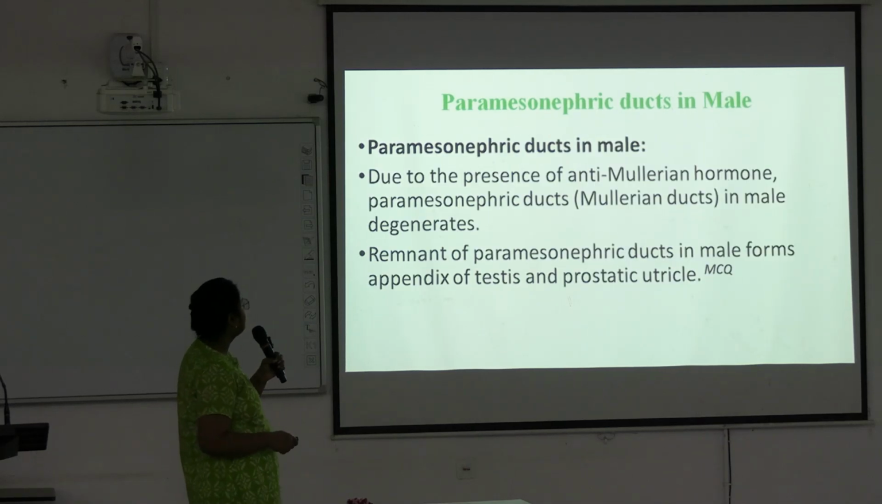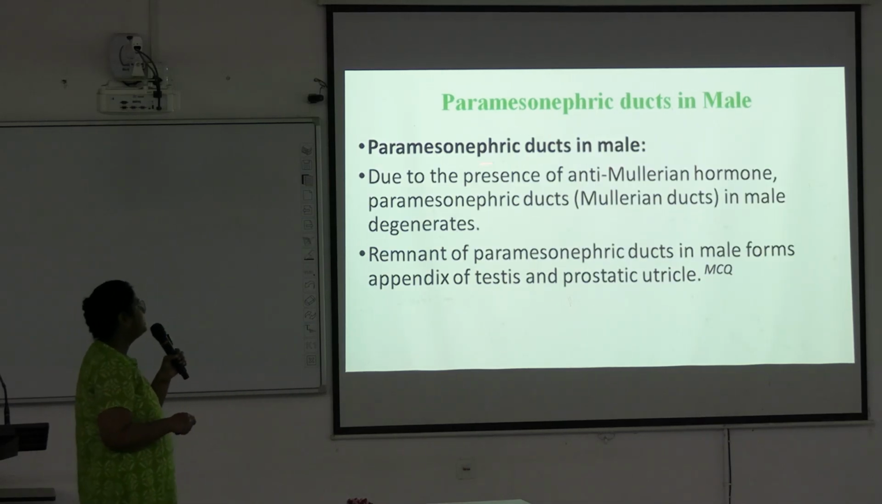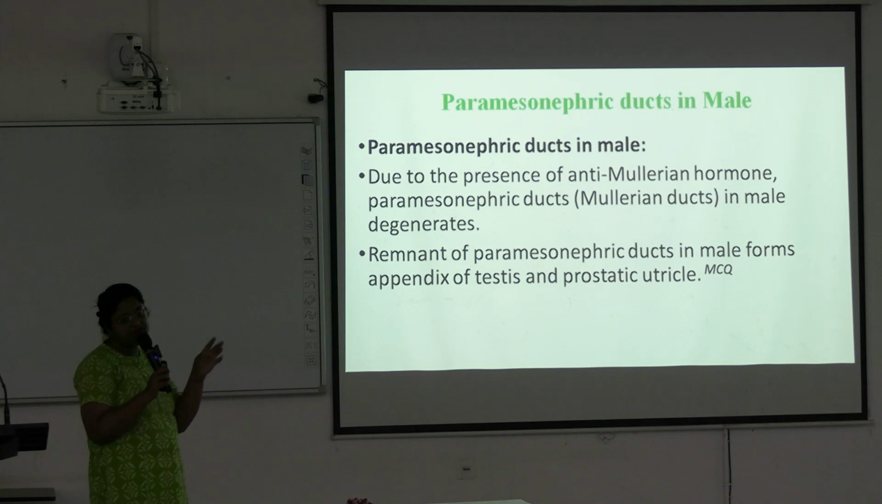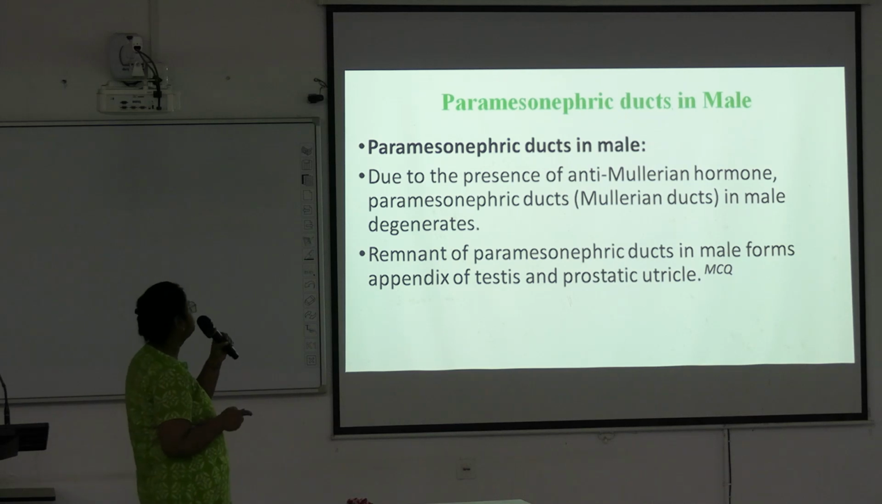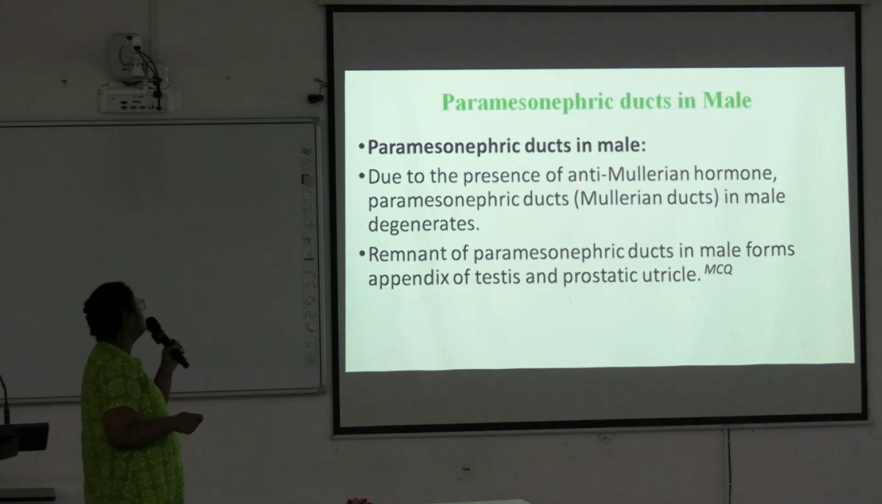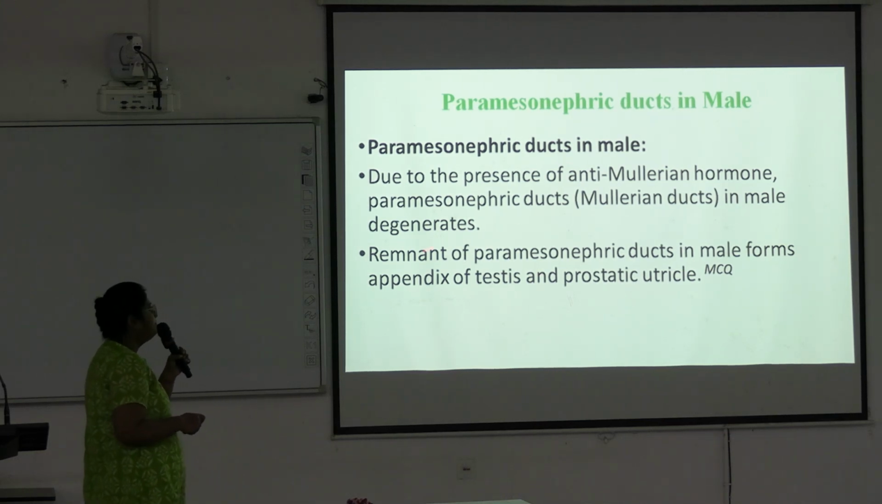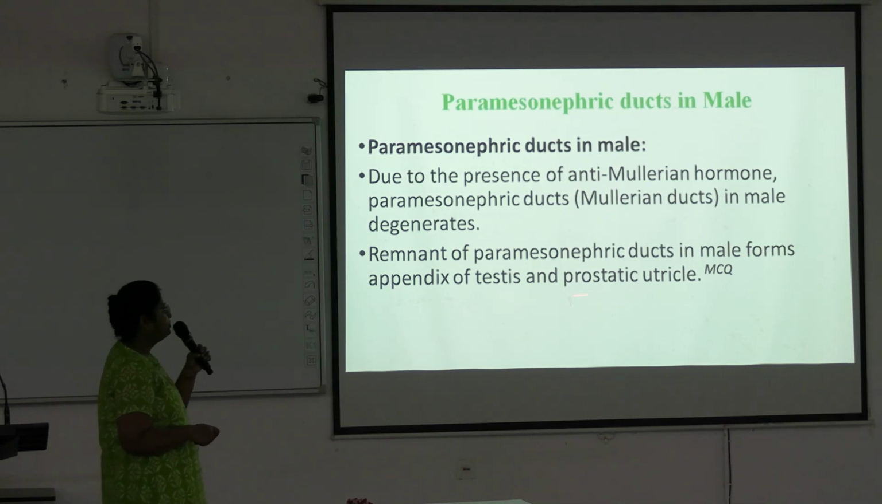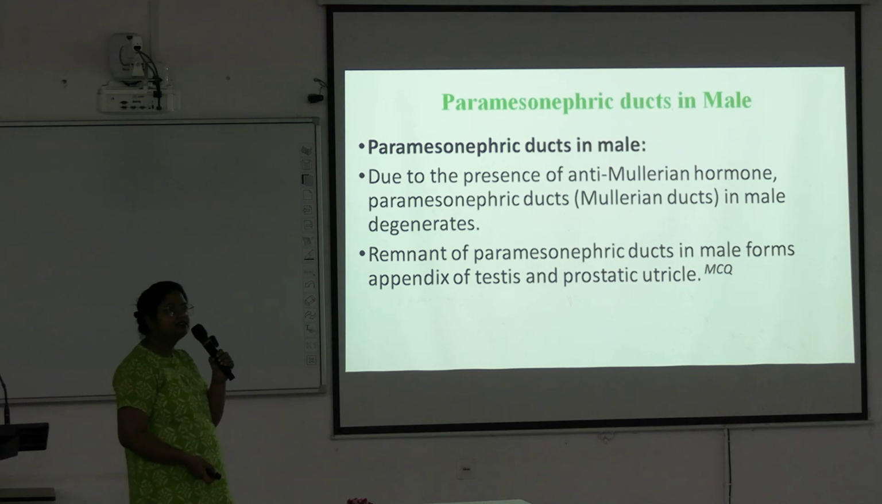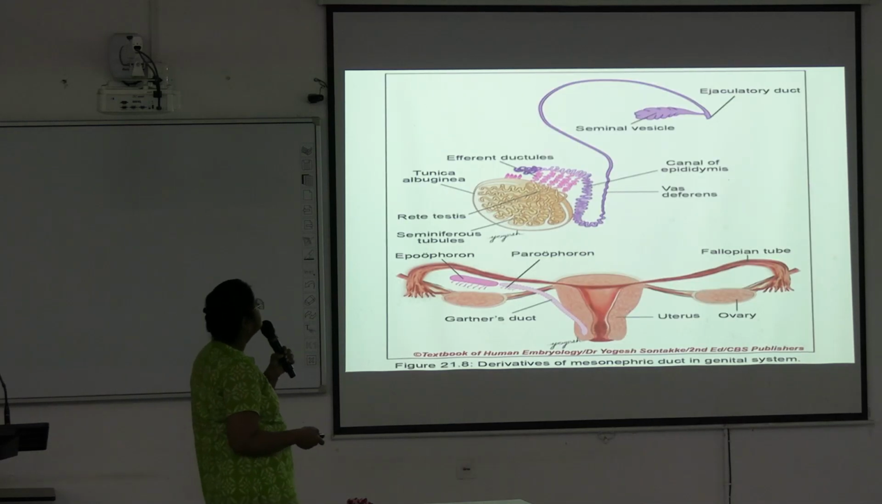Next, paramesonephric duct in male. So we have discussed development of paramesonephric duct in female. In males, they will develop into some remnants. So due to the presence of anti-Mullerian hormone, the paramesonephric duct or Mullerian duct in male degenerates, and remnants of the paramesonephric duct in male form the appendix of testis and prostatic utricle. These are the only remnants left of the Mullerian ducts in males. Next.